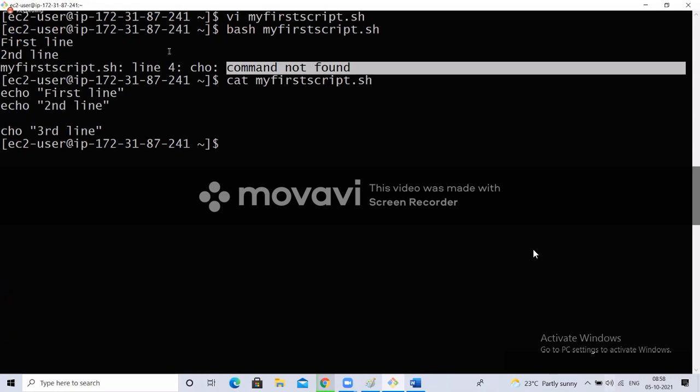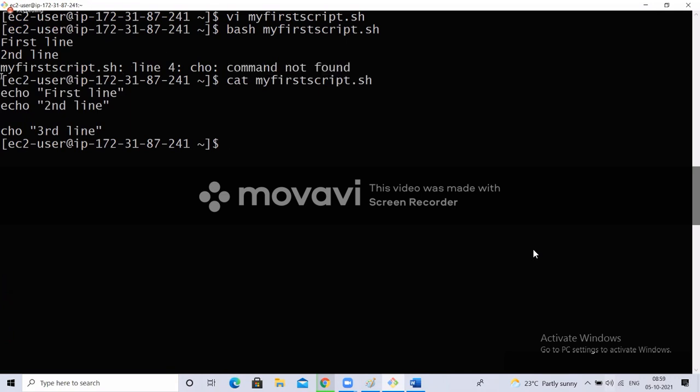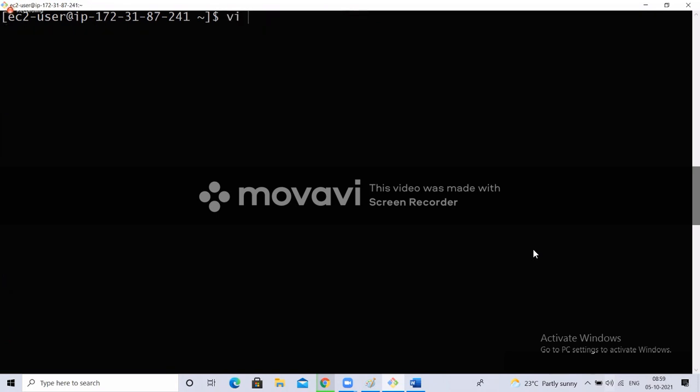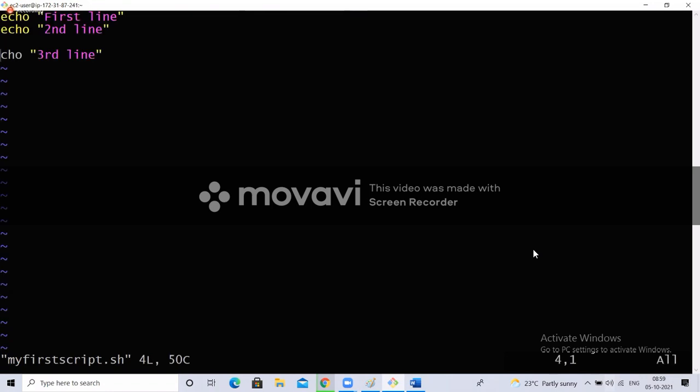It shows an error inside the file: the file name myscript.sh, line number 4 is causing the issue, and the error is command not found. By seeing that itself, you can understand what the error is. Now let me keep this as it is.